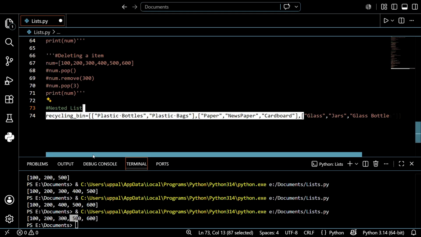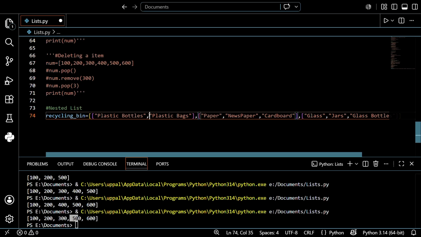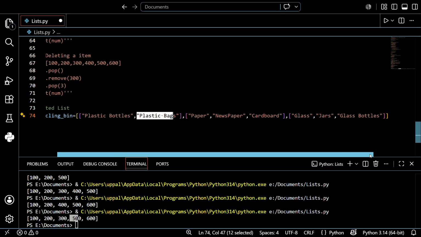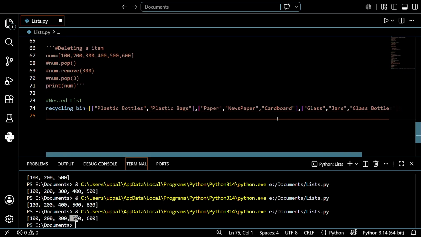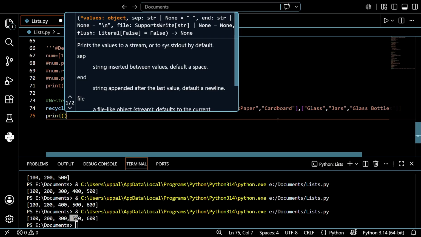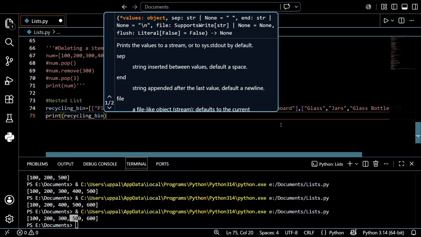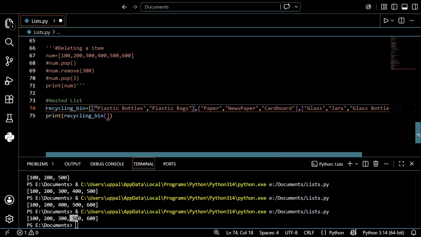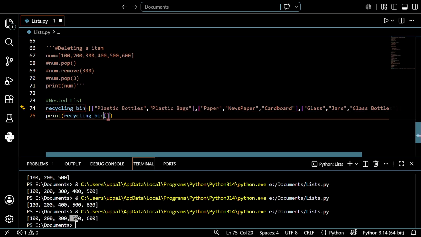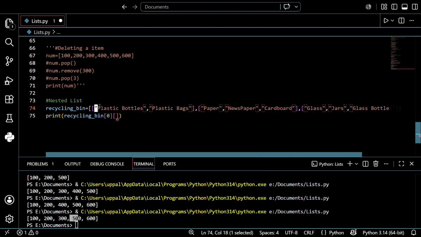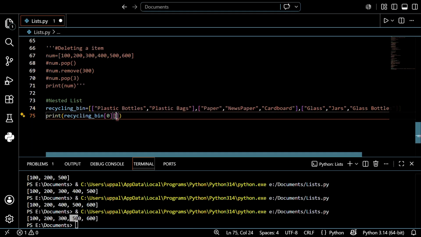So let's see. I want to print a particular one, like in the plastic category, I want to print plastic bags. How can you print that? You can easily print it, guys, don't worry. The pattern is simple. Just write print of the variable, that is recycling bin, right? In the first list, what is the location? 0. The first is 0, and in this category, what I want to print, the plastic bags, is in a particular location, that is 1. So give that location, that is 1.